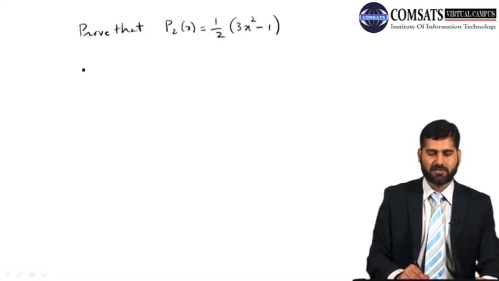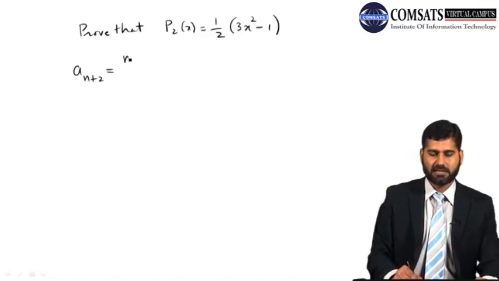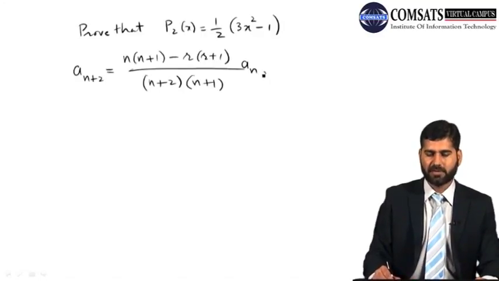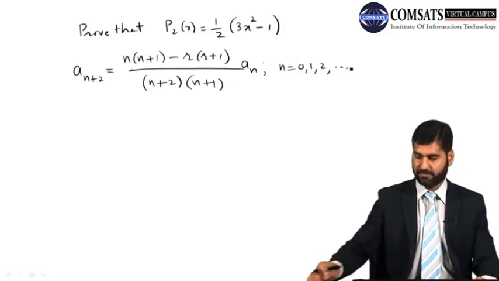To prove, first of all, our recurrence relation was a_{n+2} equals n times (n plus 1) minus r times (r plus 1), over (n plus 2)(n plus 1), times a_n, for n equal to 0, 1, 2, and so on. All right.